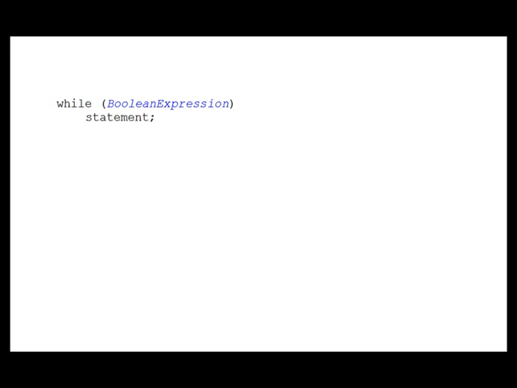A loop is a statement that causes one or more other statements to repeat, to execute over and over again. In this video, we're going to talk about the while loop. On the screen, you see the general format of how a while loop is written. It starts with the word while, and then inside of parentheses, we have a Boolean expression. Then on the next line, we have a statement.